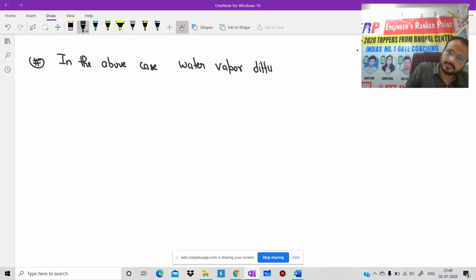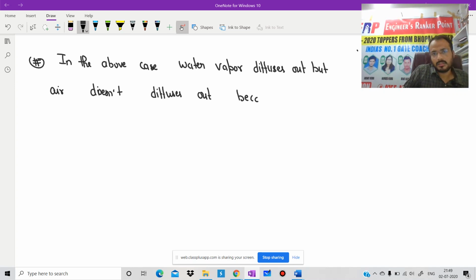Water vapor diffuses out, but air is stagnant. But air does not diffuse out, because it is not soluble, or it is insoluble in water. It is not soluble in water. Is it clear?